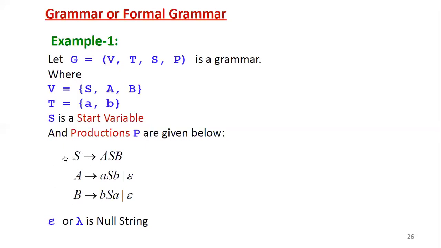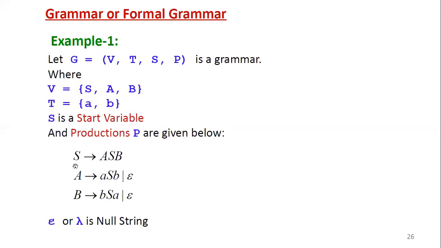Here you can see the first production rule, S derives A, S, B. What does the left hand side contain? S. What is S? It is a capital V, so it is a variable. Then what does the right hand side contain? A, S, B. All are uppercase letters, so all three are variables. So here V derives V. As for our alpha, we have V union T whole positive closure, and for beta, V union T whole star closure. That means either a variable or a terminal or a combination. Here we have only a variable combination.